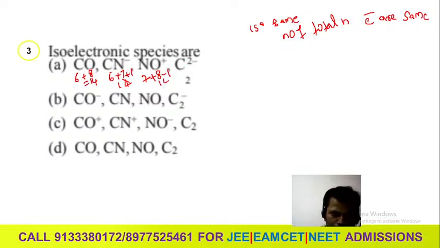How much will you get? 14. In the same way, carbon: 2 carbons, 12 plus 2, that means 14. So in this option A, all are the same: 14 electrons, 14 electrons, 14 electrons and 14 electrons. These are the same. This is called isoelectronic species.